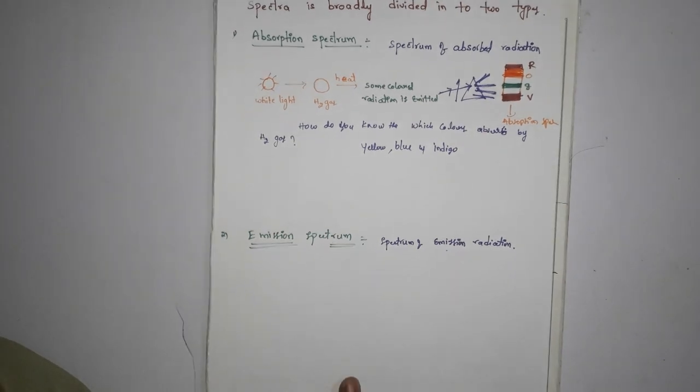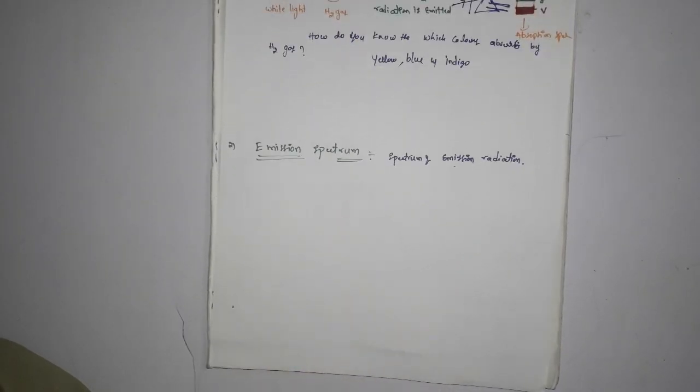So next one, emission spectrum. Emission spectrum is nothing but the spectrum of emitted radiation.